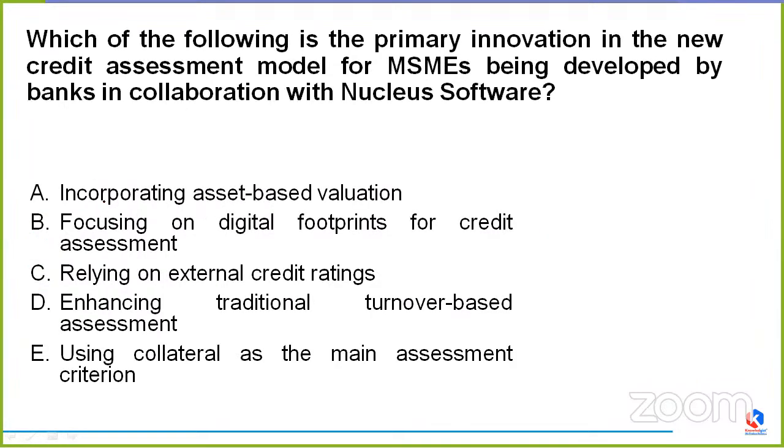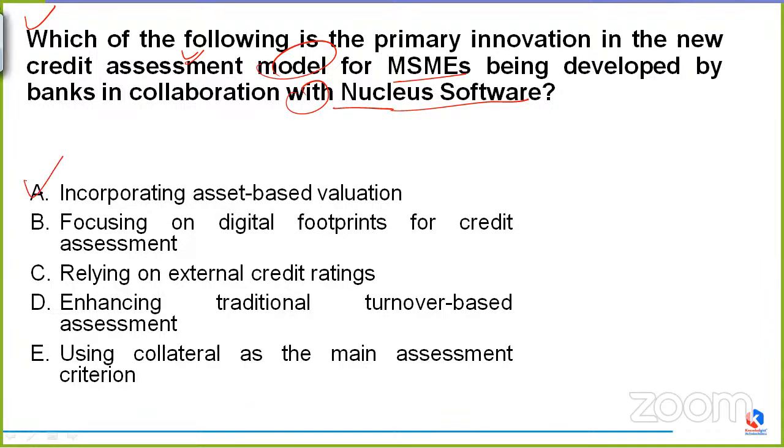Coming to the next question. Which of the following is the primary innovation in the new credit assessment model for MSMEs being developed by banks in collaboration with Nucleus Software? We have to tell the primary innovation in the new credit assessment model for MSMEs, developed by banks in collaboration with Nucleus Software.